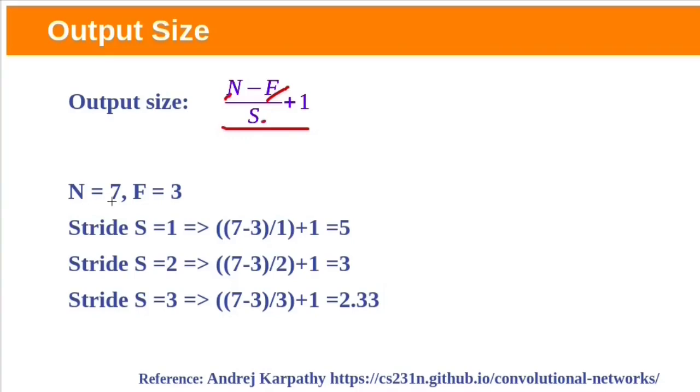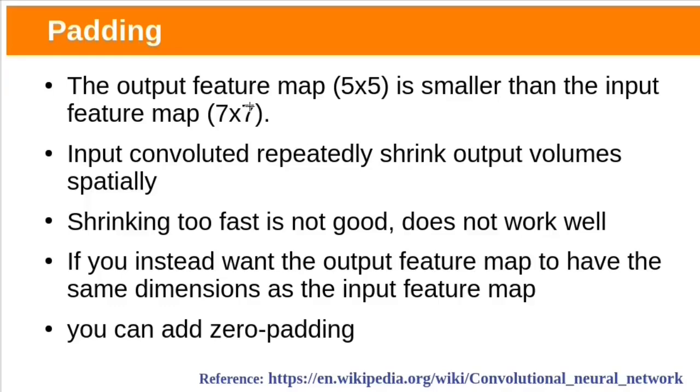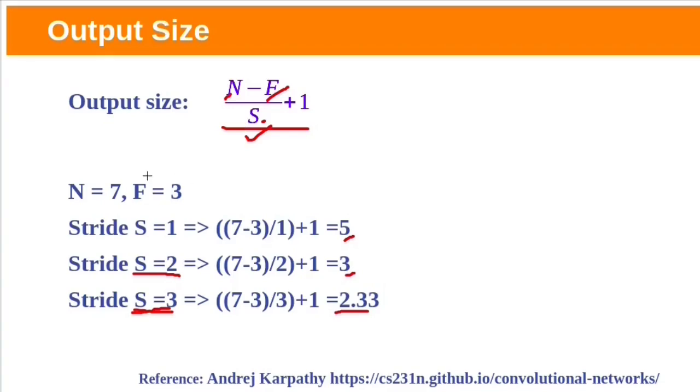Let's consider n is 7 and f is 3. If stride is 1, then the output feature map dimensions will be 5 by 5. If stride is 2, it will be 3 by 3 based on this formula. With stride 3, we are not getting an integer value, so stride 3 is not a valid option here. From the above example, the 5 by 5 output feature map is smaller than the input feature map. Here we have a 7 by 7 input feature map and a 5 by 5 output feature map with stride 1.